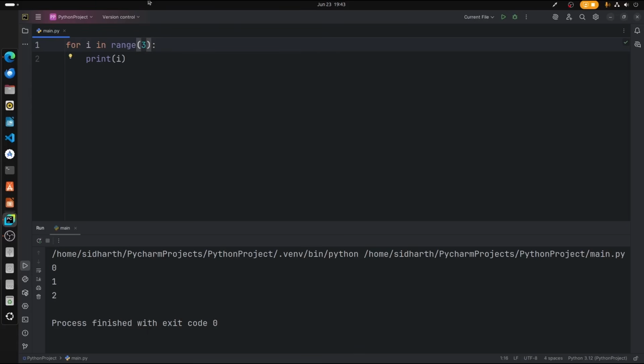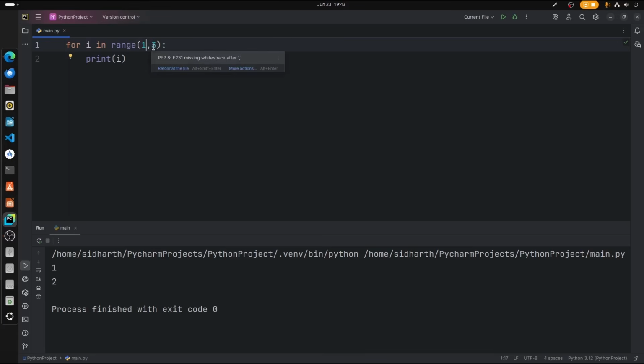Let us say I set 1 as the starting point. Okay, so from 1 to 3. In that case, if we run the code, we only get 1 and 2 because the range is 1 and 2. But the default value is 0, right? So that's why it starts counting from 0. But we are setting 1 as the starting point and 3 as the ending point. So that's why it is going just between that. Alright. And this is the basic functionality of a for loop.